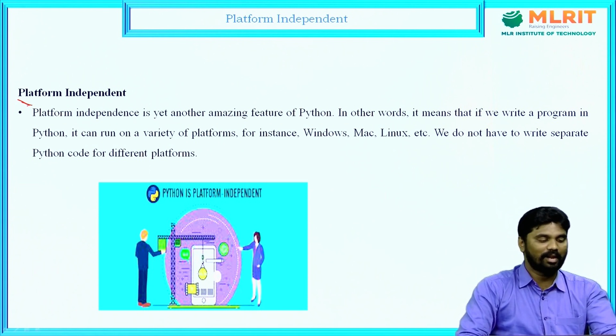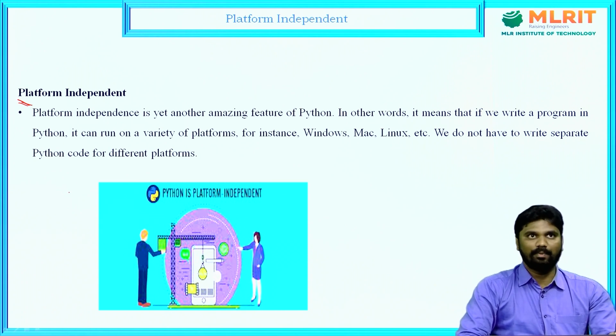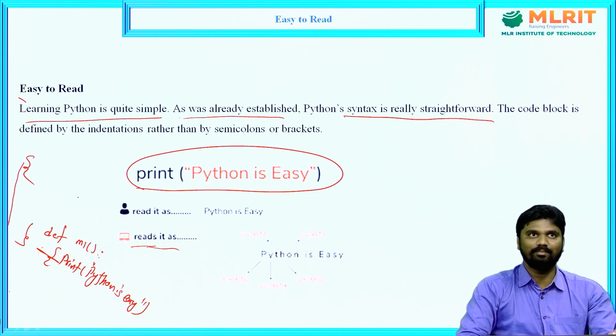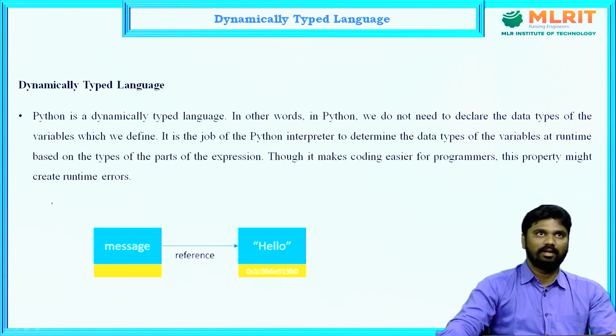So that is called platform independent. So finally, what does this feature mean? If we write a program in Python in one operating system, the same Python program we can run in a different operating system, but we will get what? The same output.